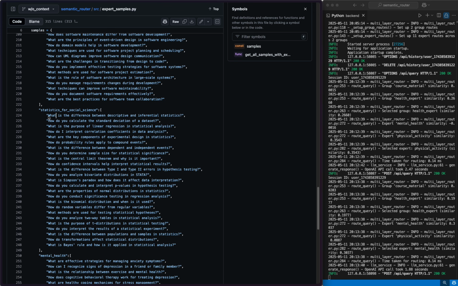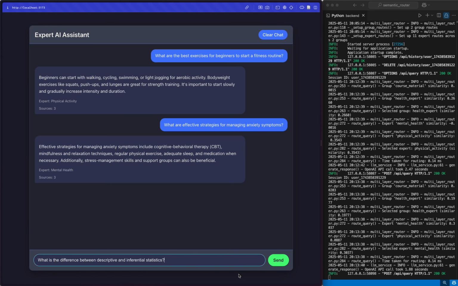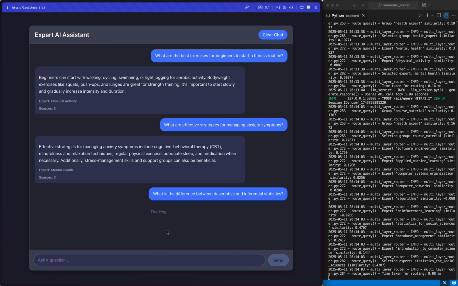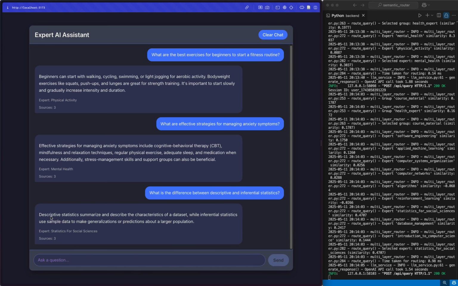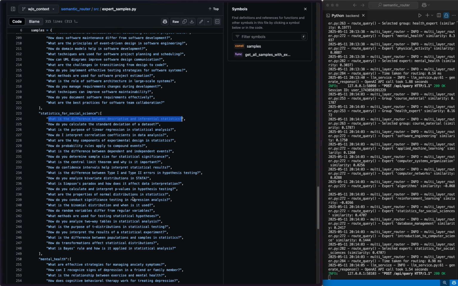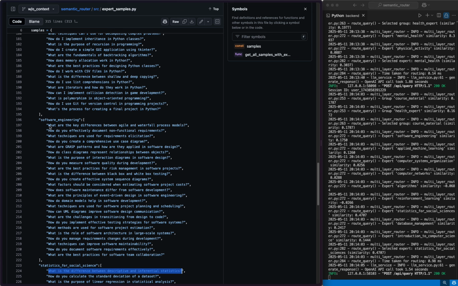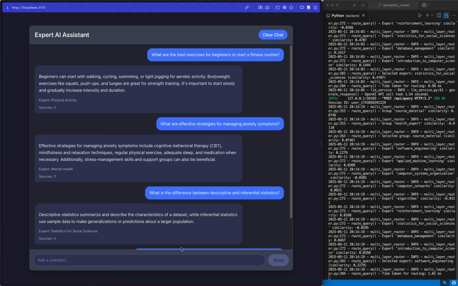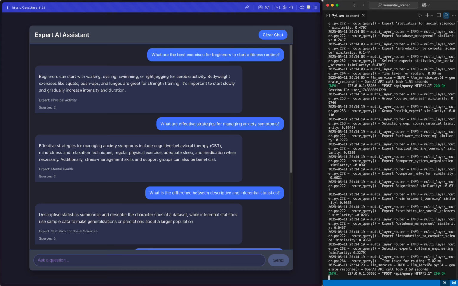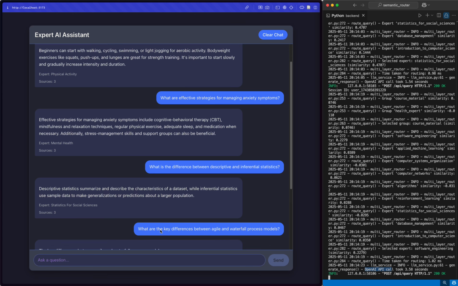Let's just do a couple more demonstrations on top of the mental health expert. For example, if we want to ask about statistics for social science, we can also copy paste the query and then send it to the expert. Now the expert is thinking. Yeah, it gives you an accurate response and directs it to the corresponding expert. The same for example, software engineering. Also, as you can see from the backend, the router itself is very time efficient. Most of the time taken is used to do an API call from OpenAI.